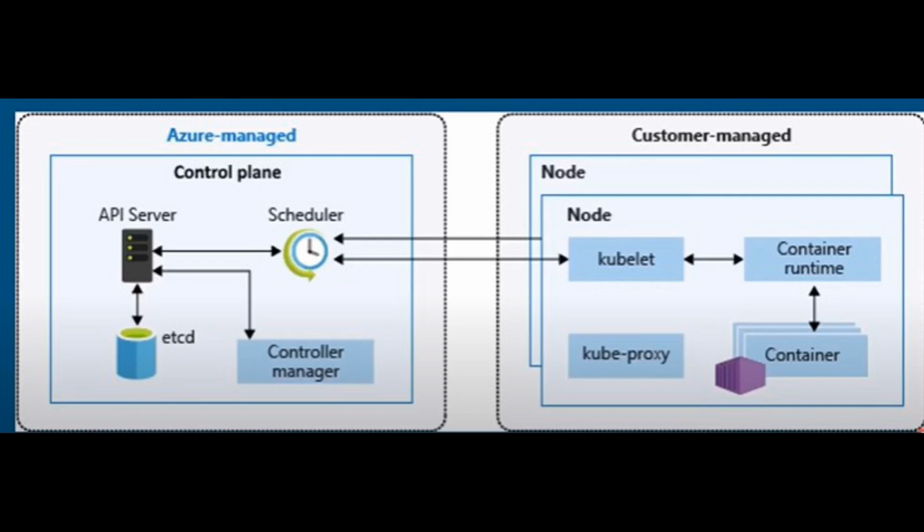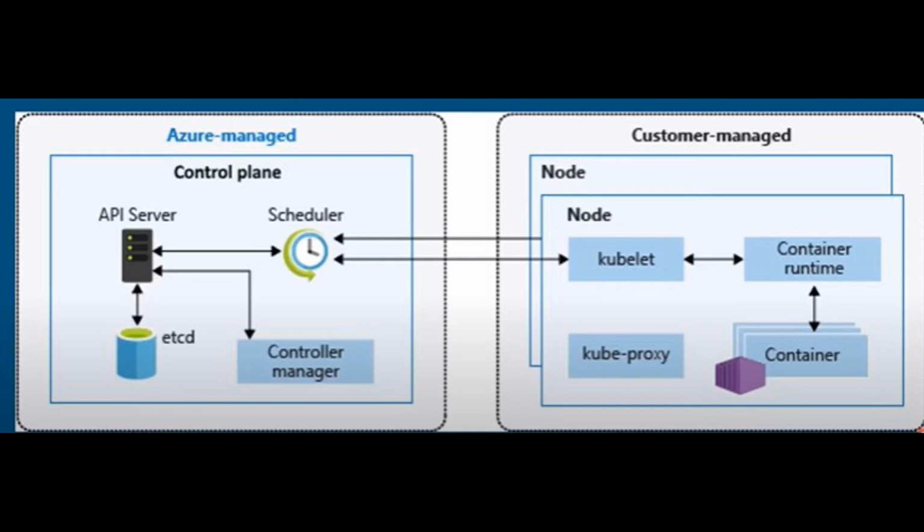Alright, so today in this video we are going to create an AKS cluster in the Azure portal. We are going to see what the services in Kubernetes are and how to create one in just 5 minutes. First of all, we need to know what Kubernetes is. Kubernetes is a container orchestration system that can automate deployment, scaling and management of containerized applications.